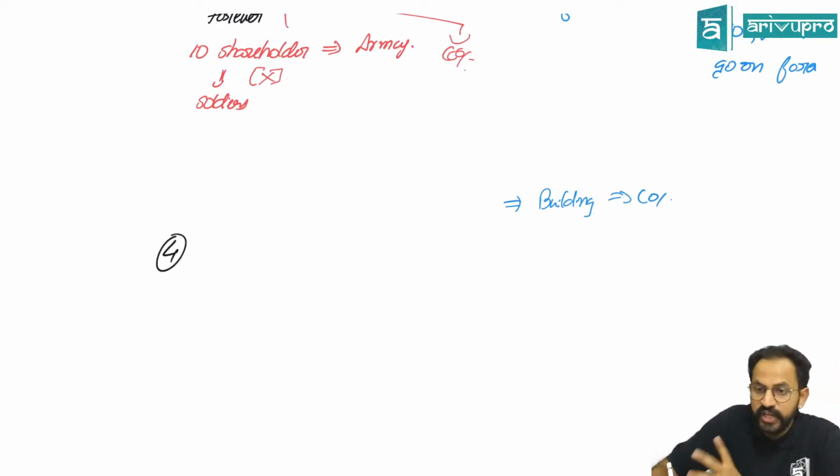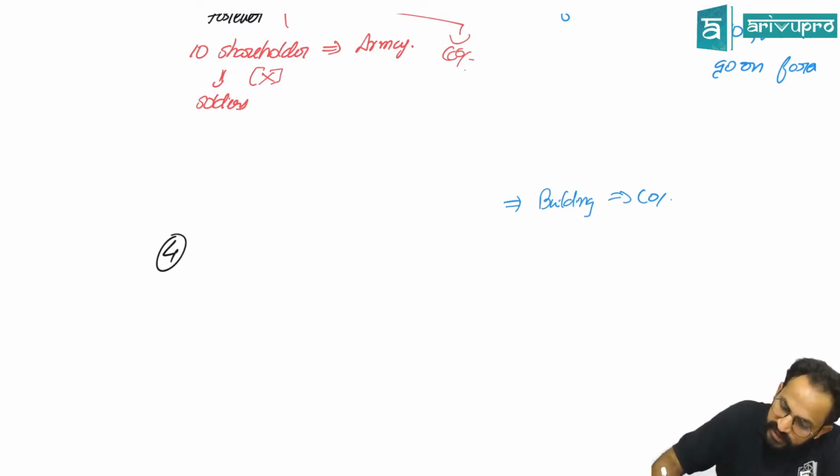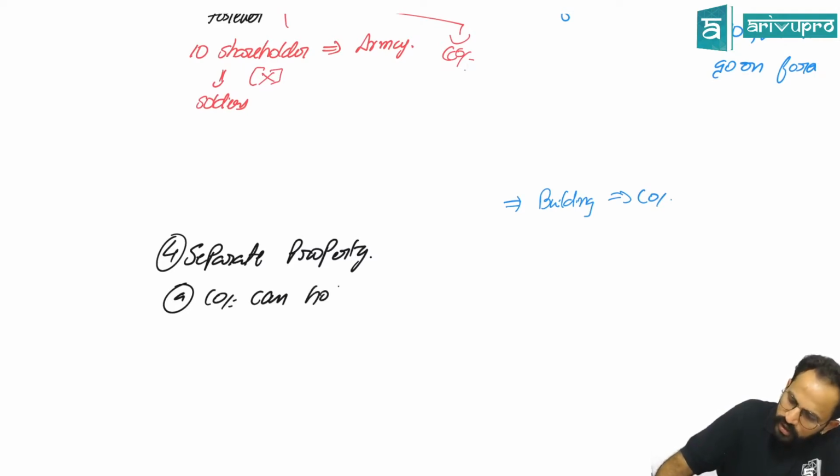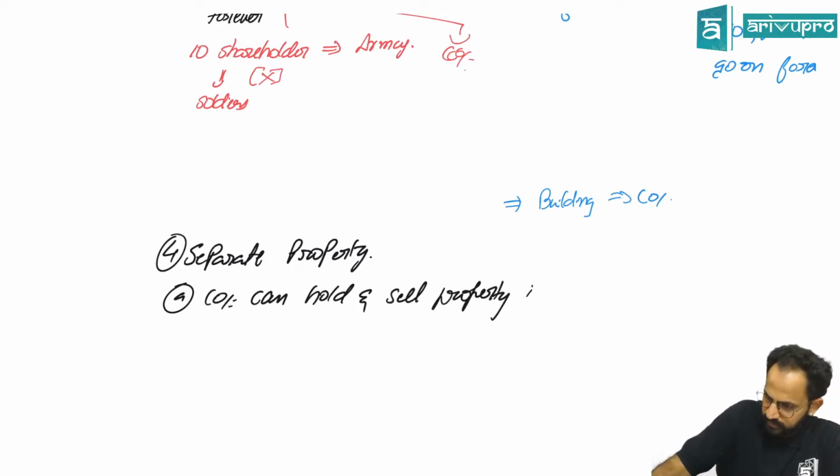Fourth one. Sir, when we know that there is a separate legal entity concept, meaning what? There is a concept of separate property. Meaning, the company can hold and sell property in its own name.